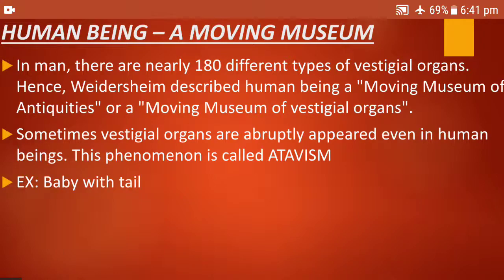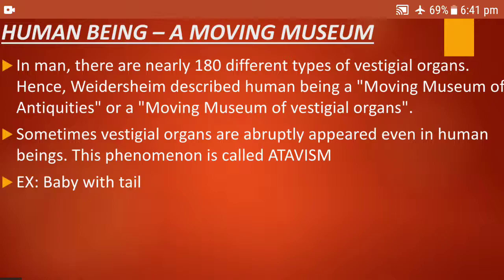You know, children, sometimes vestigial organs abruptly appear even in human beings. This phenomenon is called atavism, and the example is a baby with a tail. You must have observed many people having an extra thumb or extra finger.